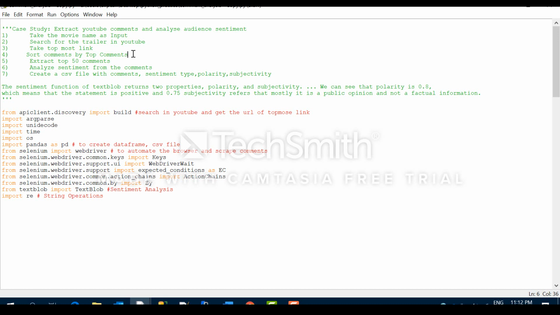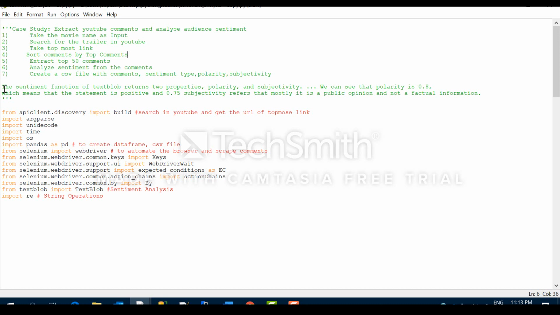So now what is polarity and subjectivity? Polarity means how much a sentence is positive or negative or neutral. It lies around -1 to +1. If it is minus, then it is negative. If it is plus, then the sentiment is positive, and if it is 0, then the sentiment is neutral.